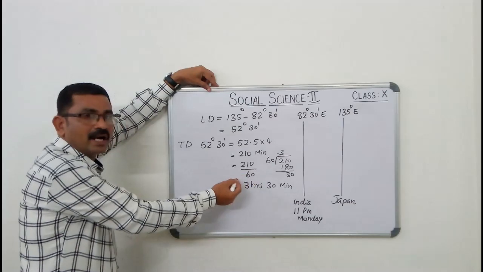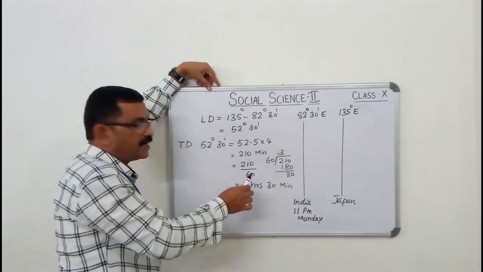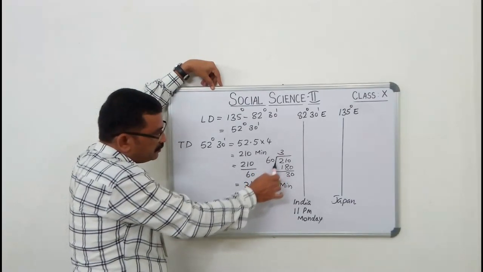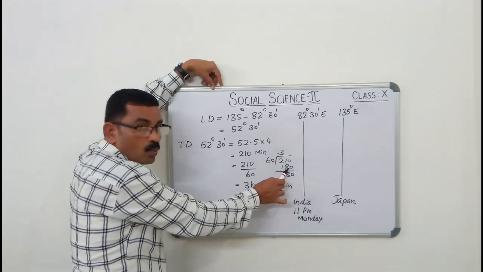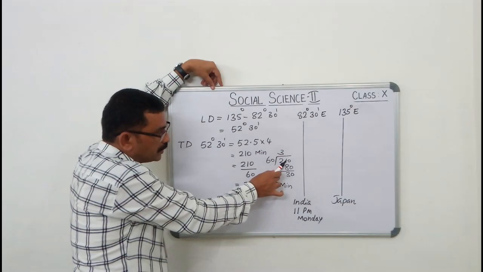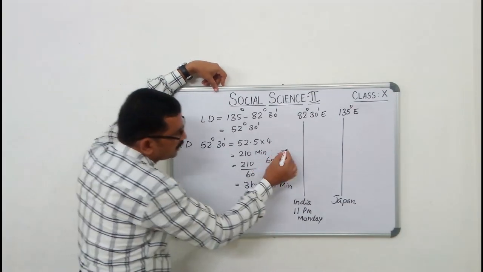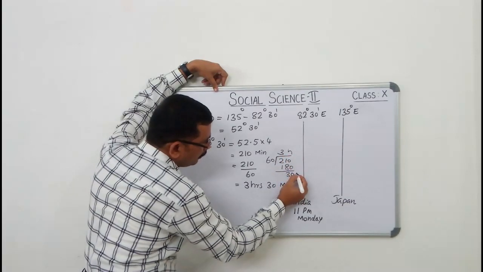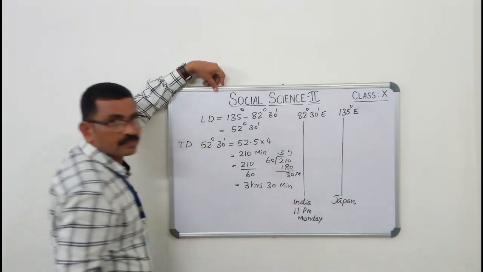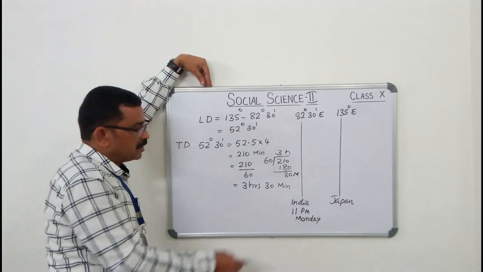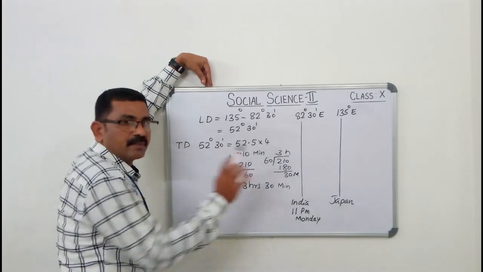Then 210 divided by 60. 3 times 60 is 180. 210 minus 180 is 30. Then 3 hours 30 minutes. The time difference from India to Japan is 3 hours 30 minutes.